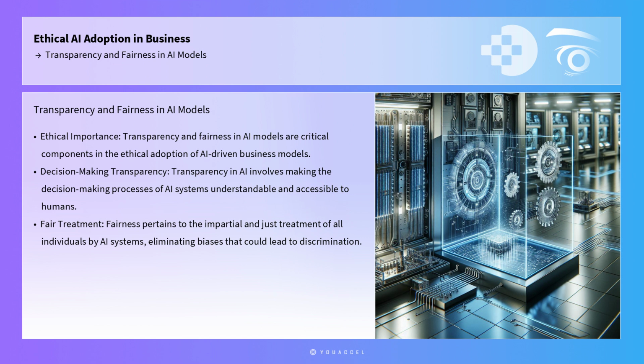Transparency and fairness in AI models are critical components in the ethical adoption of AI-driven business models. As businesses increasingly rely on AI to make decisions, it becomes imperative to ensure that these models operate transparently and treat all stakeholders equitably. Transparency in AI involves making the decision-making processes of AI systems understandable and accessible to humans. Fairness, on the other hand, pertains to the impartial and just treatment of all individuals by AI systems, which means eliminating biases that could lead to discrimination.